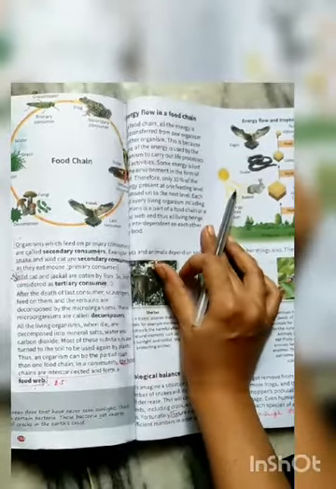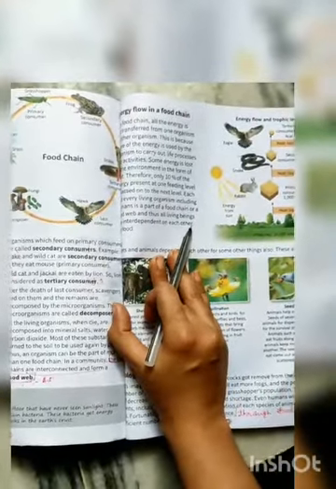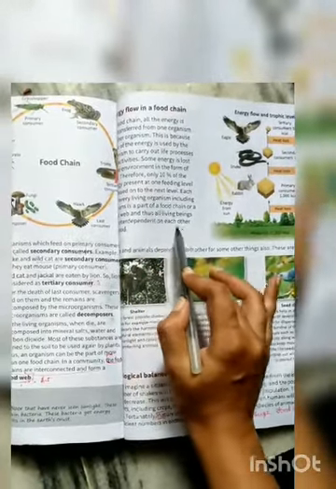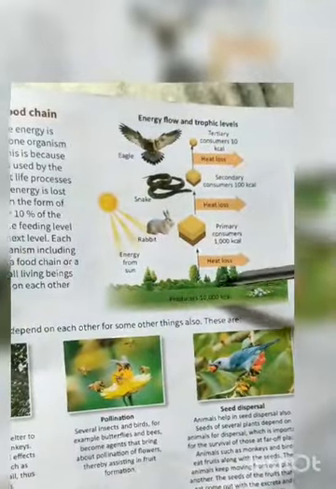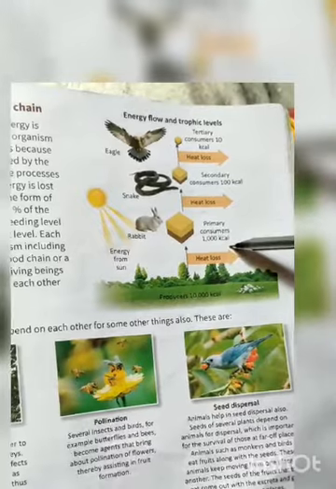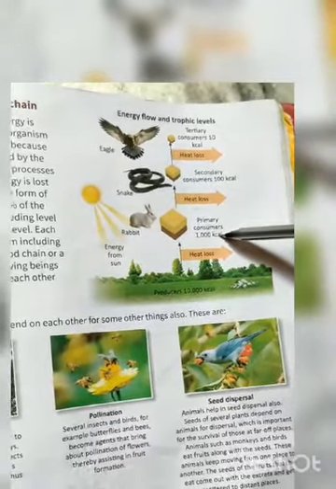Each and every living organism, including humans, is a part of a food chain or a food web, and thus all living beings are interdependent on each other for food. Now, as you can see in this picture, for example, a rabbit is going to eat grass and it is going to consume 1000 kilocalories.